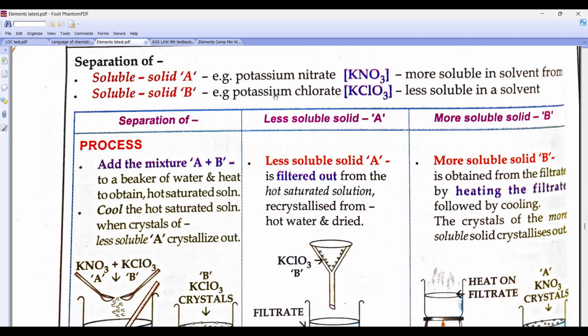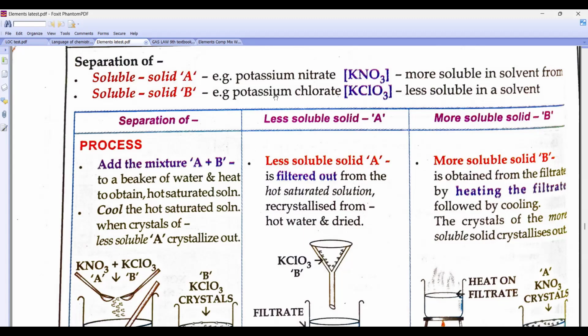And then, beta, if I cool it, who will come out first? Who will form crystals first? The one which is more soluble or less soluble? Less soluble. So the less soluble comes first. I will come out in the form of crystals, then you will remove me. After 5 minutes, you will come out, then we will separate her.